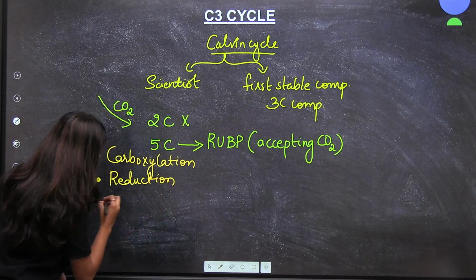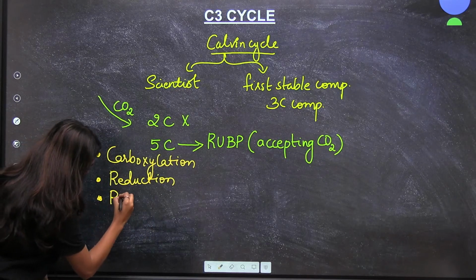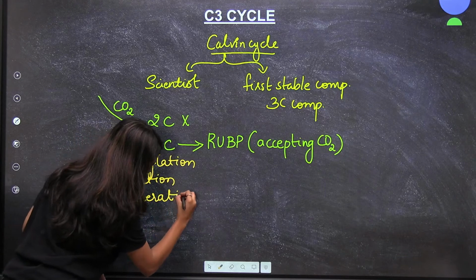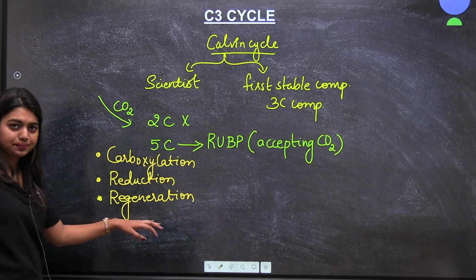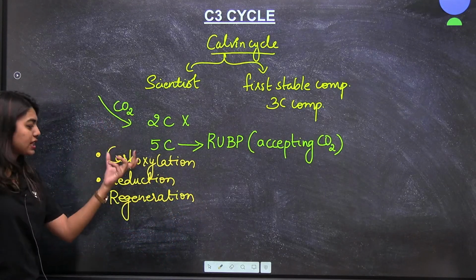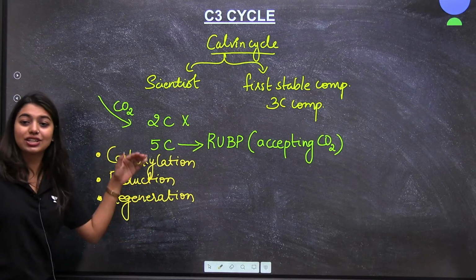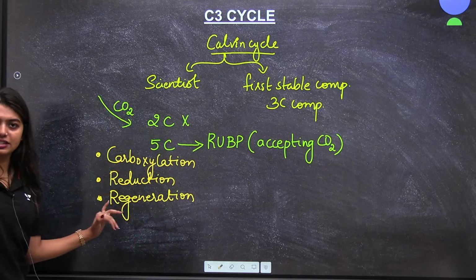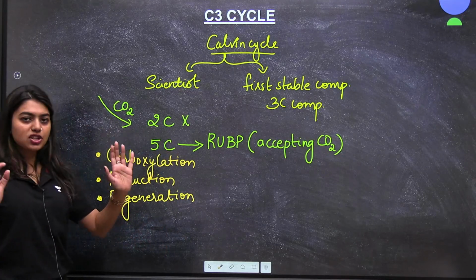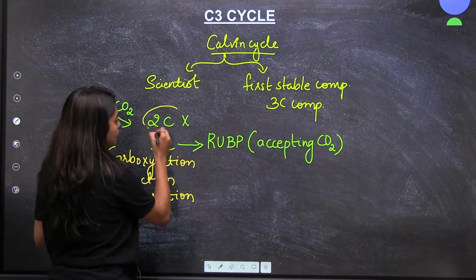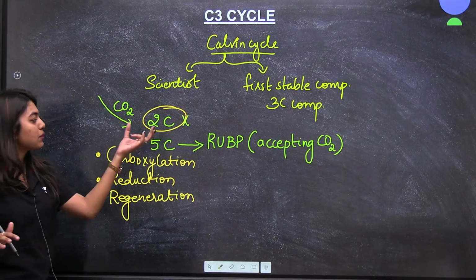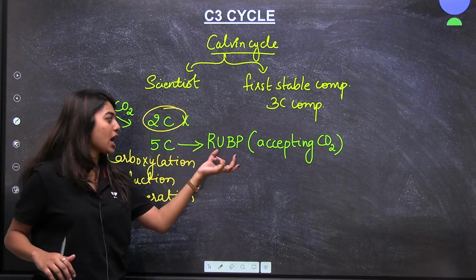And the third step was called regeneration. Got it? Carboxylation, reduction and regeneration. These were the 3 steps. Yes, very good, Afra. Now this much is clear. It is not a 2-carbon compound that accepts carbon dioxide. It was a 5-carbon compound, which was RuBP.